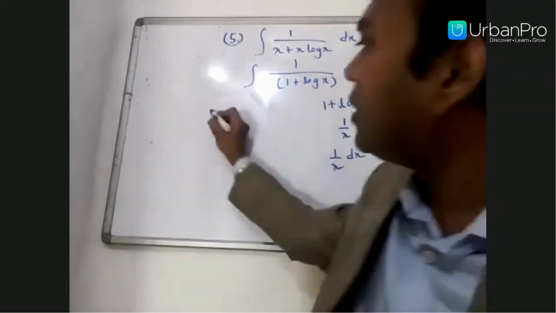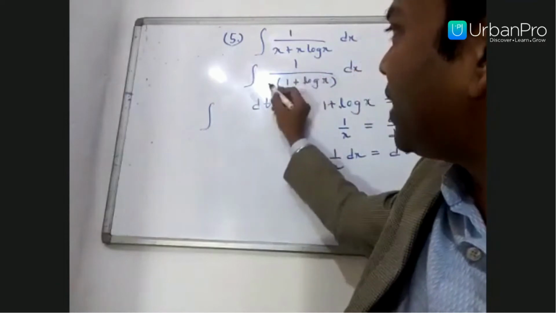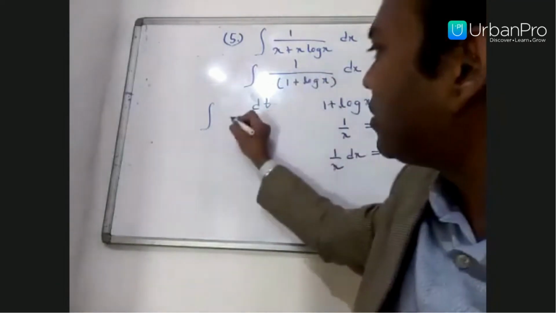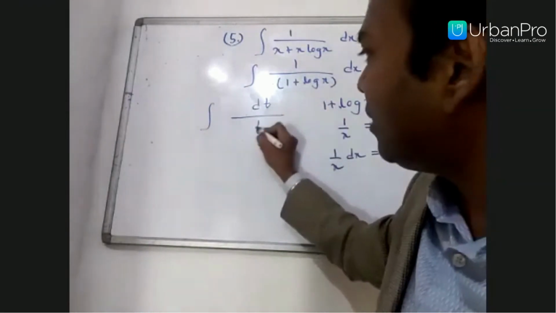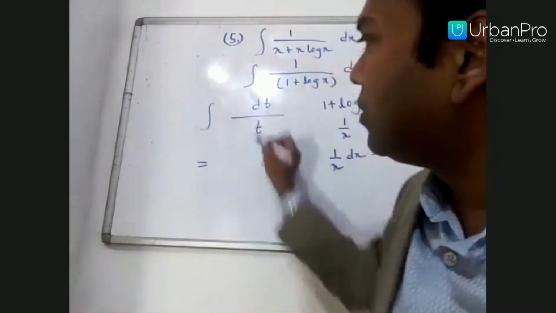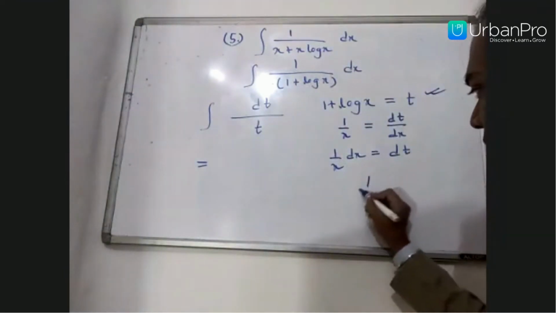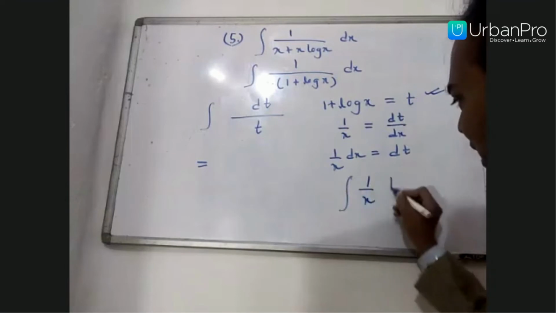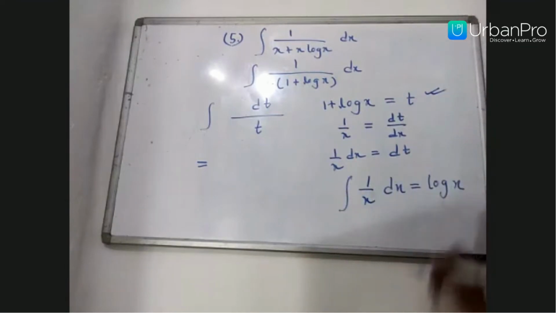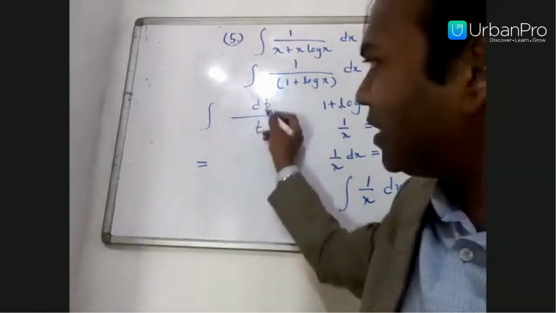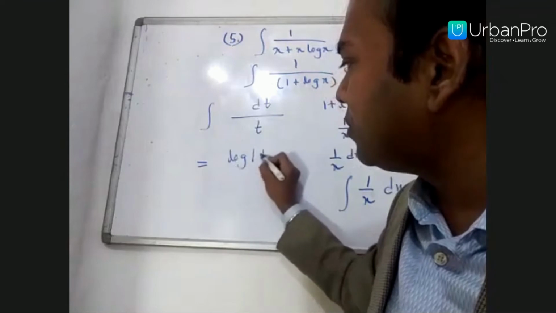So it becomes the integration, in place of 1 by x dx, dt, divided by 1 plus log x, which we have taken as t, dt by t. Integration of 1 by t. We know the integration of 1 by x dx is always log x. So 1 by t dt will be what? Log t plus c.